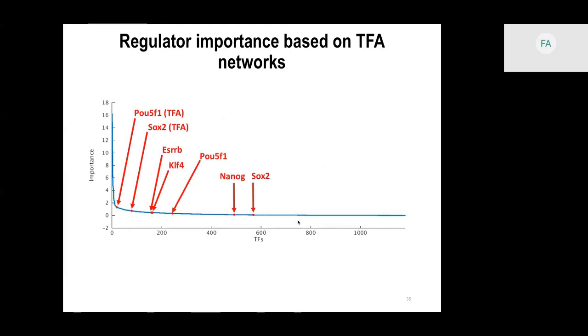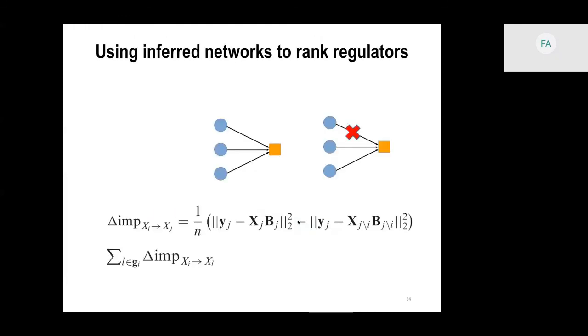I think we can do that, but because of the way that we set up our experiments, we do the network inference in a stability selection. So we infer 100 different networks, we take the consensus, and then we take the top 100,000 edges or 50,000 edges for this experiment, and we do the cross-validation to get the importance.